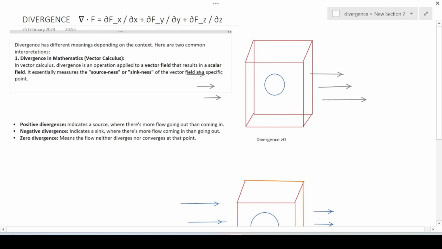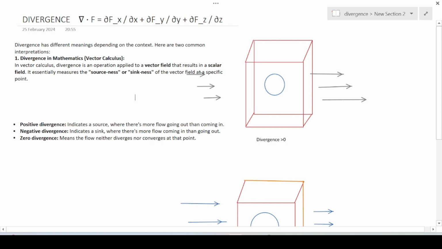Okay. And similarly you will do it with the two other directions. That's why the total change in the vector field in this volume can be calculated if we multiply this quantity by the total volume, right?